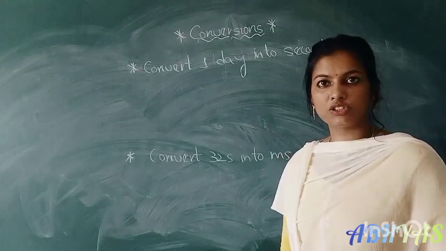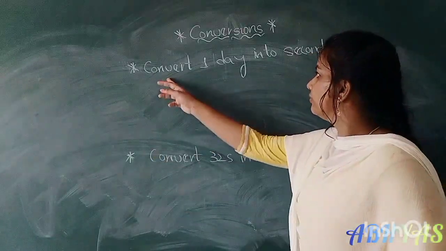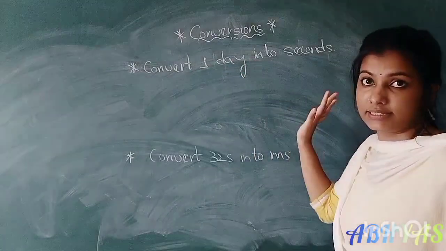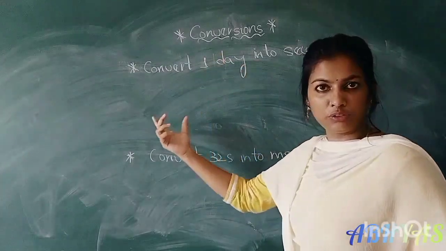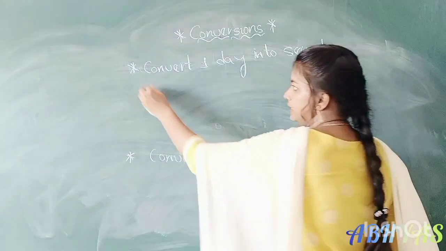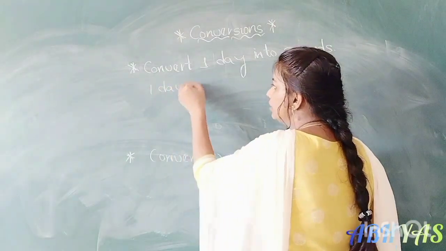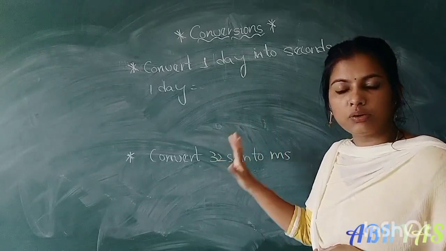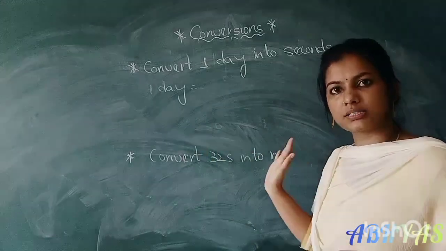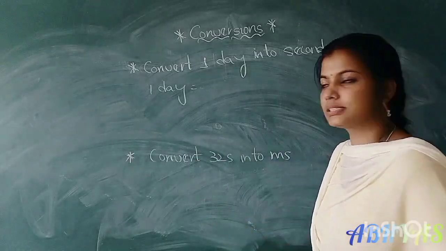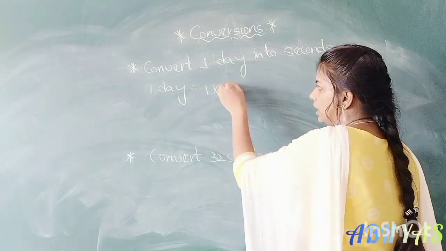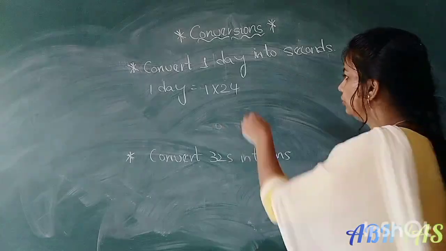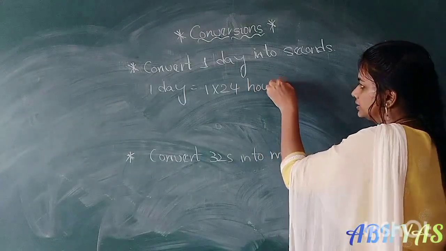Here are the conversions of time. So convert 1 day into seconds. First we have to take the given quantity, that is 1 day. We have to convert this 1 day into seconds. So first we have to convert into hours. 1 day equal to how many hours? 1 into 24 hours, right? So 1 day equal to 24 hours.